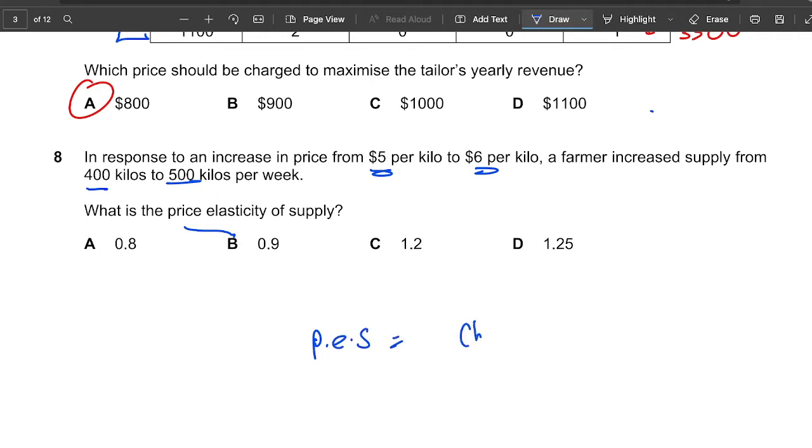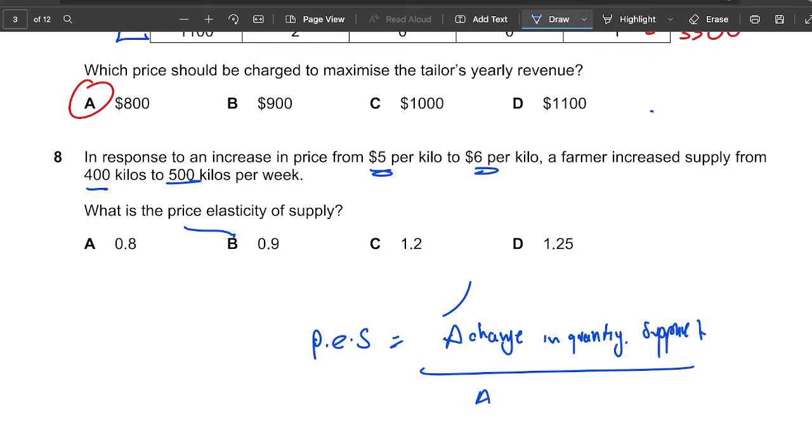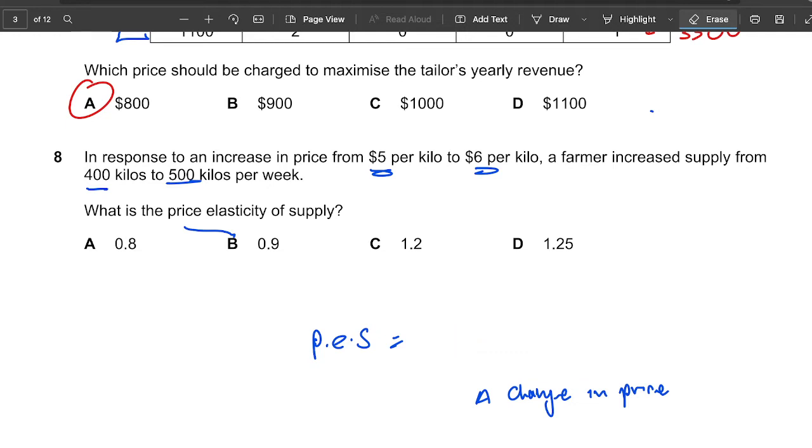It is the change in quantity supplied over the change in price. That is the formula, quite easy. So how do you calculate change? You need to know that. To calculate change, you just do new minus original over original.